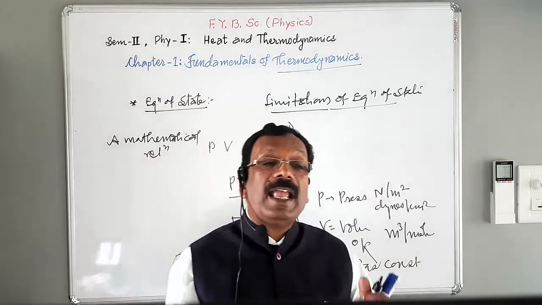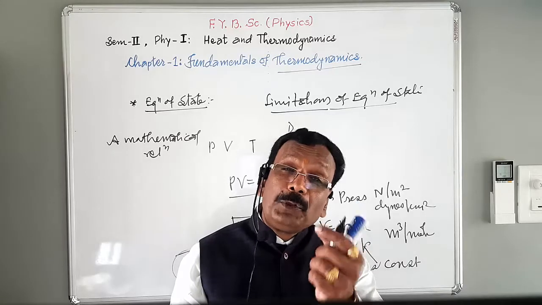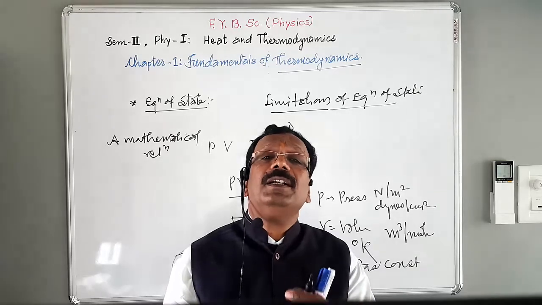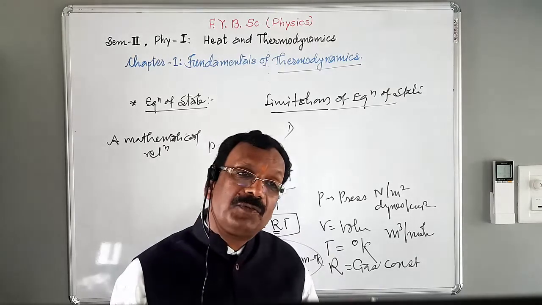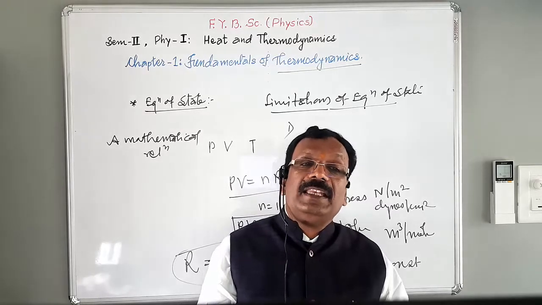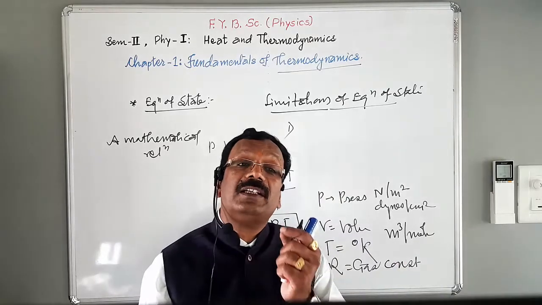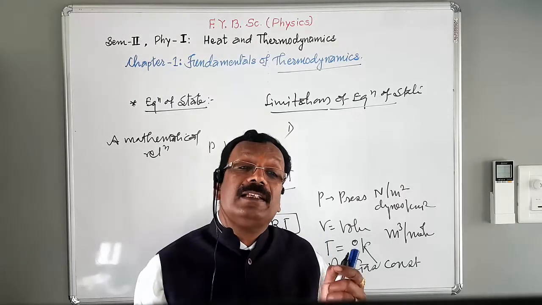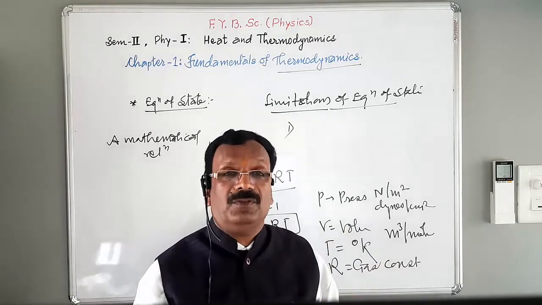Third limitation: an equation of state expresses the peculiar, specific behavior of one individual system which distinguishes it from the others. This is also a very important limitation. And the last but not least, an equation of state is not a theoretical deduction. Remember that the equation of state is not a theoretical deduction from thermodynamics, but has an experimental backing. It has an experimental background.